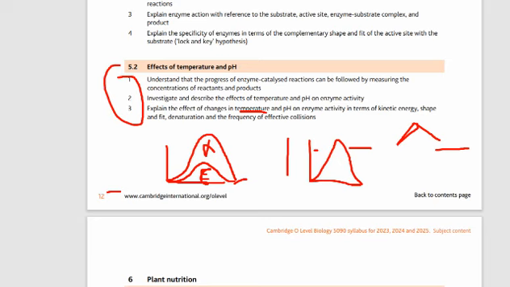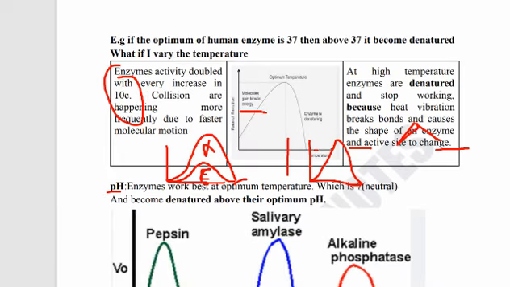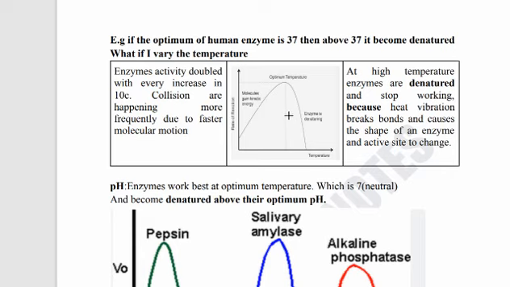Let me show you the topic. Let me clean the screen as well. So here, as I have explained, the enzyme will work best at its optimum temperature. Above the optimum temperature, it will denature, and denaturation means that the enzyme will stop working. Why do they stop working? Because the shape and active site of the enzyme will be changed. This is the major reason.